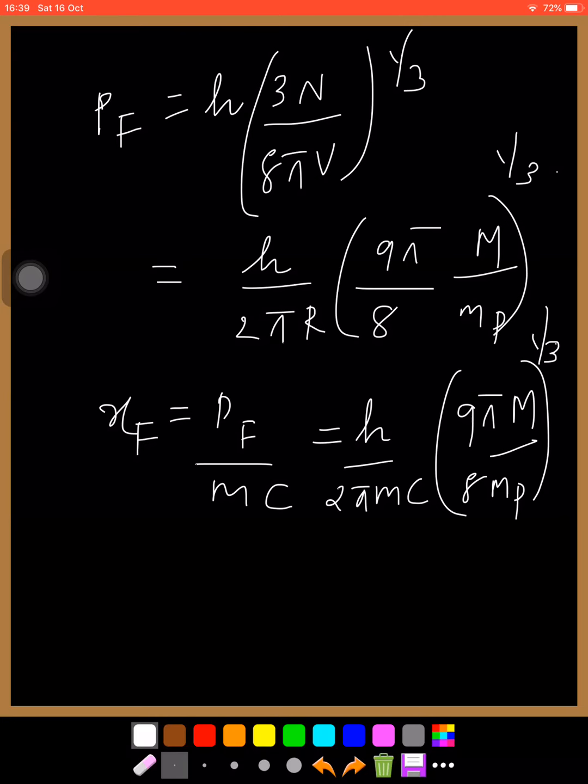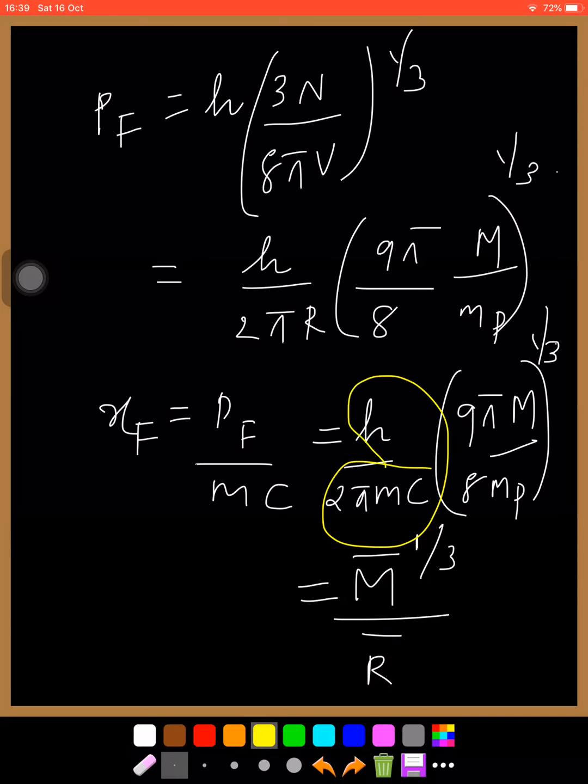So this can be equal to M raised to 1 by 3 by r, taking 2 pi mc by h as r bar, and 9 pi M by 8 mp as M bar.